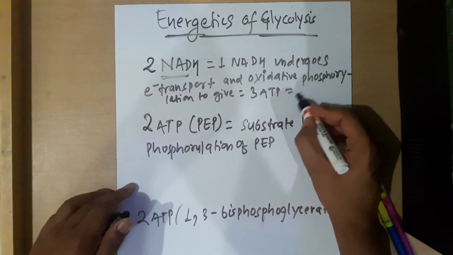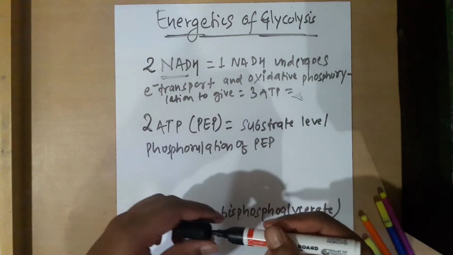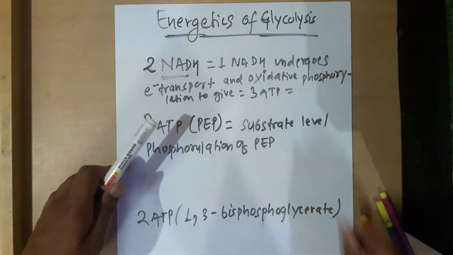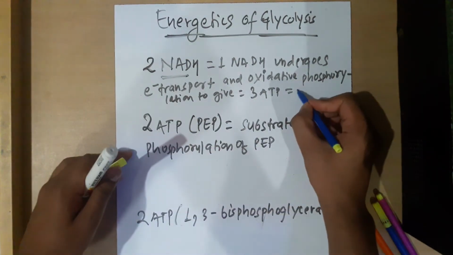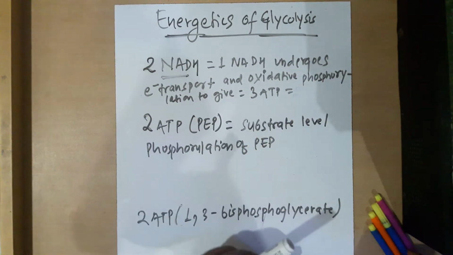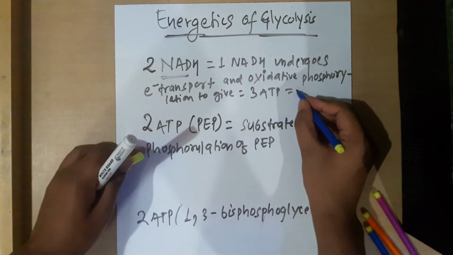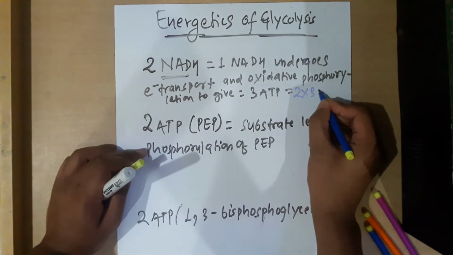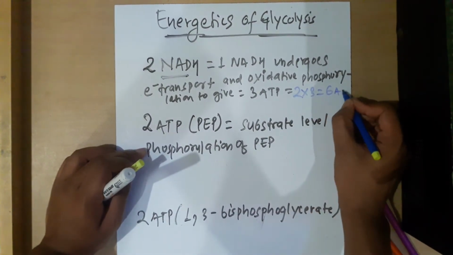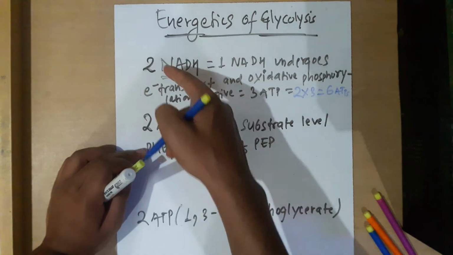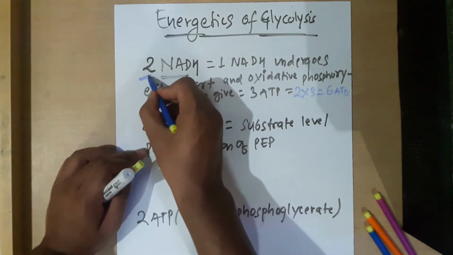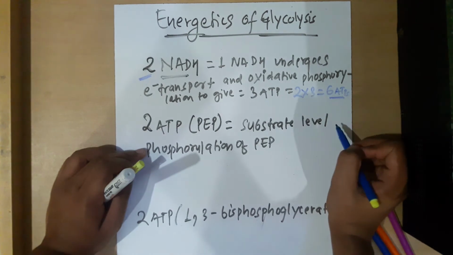Very easy calculation. 2 times 3 gives 6. So we get 6 ATPs from 2 NADH.